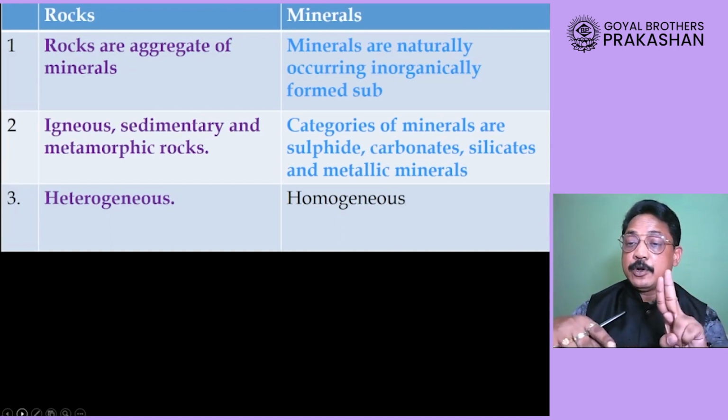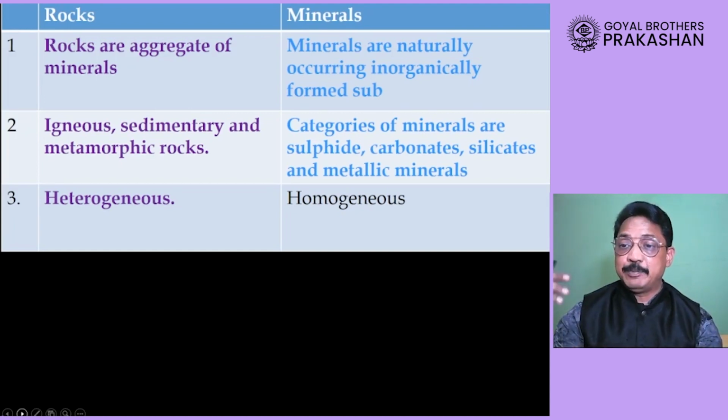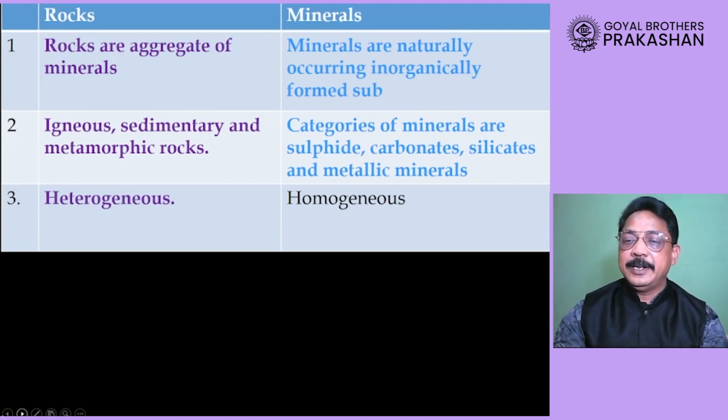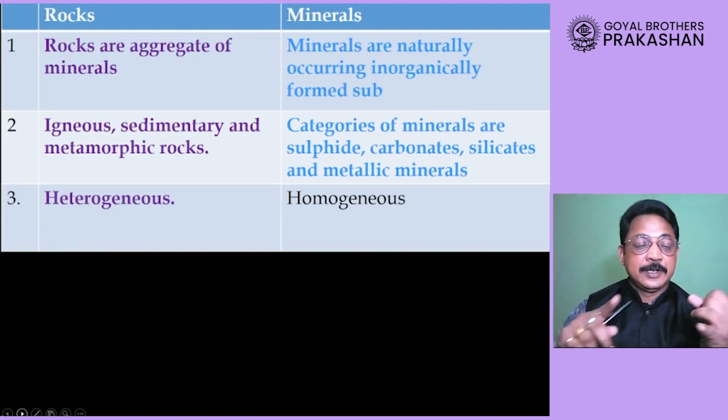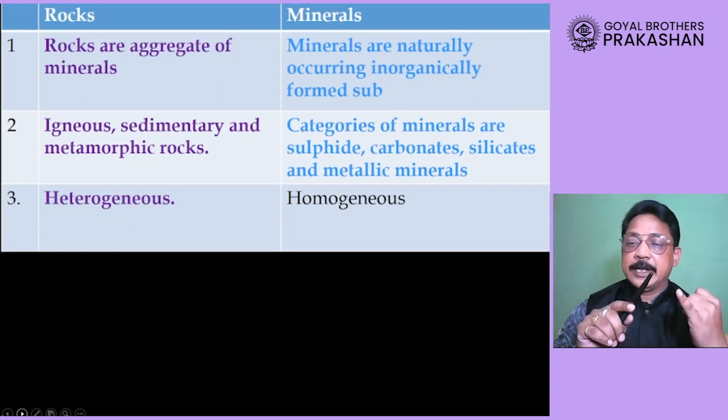Second difference, rocks are heterogeneous, made up of many types of different materials, whereas minerals are homogeneous. Third difference, very important one, you can classify rocks as igneous rocks, sedimentary rocks, and metamorphic rocks.